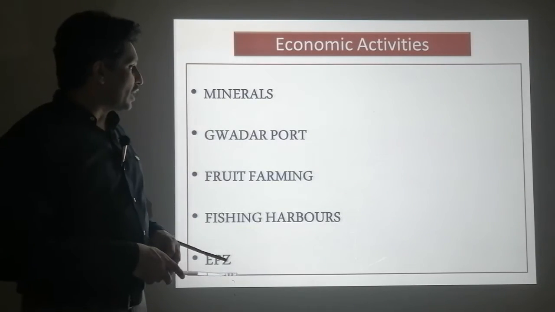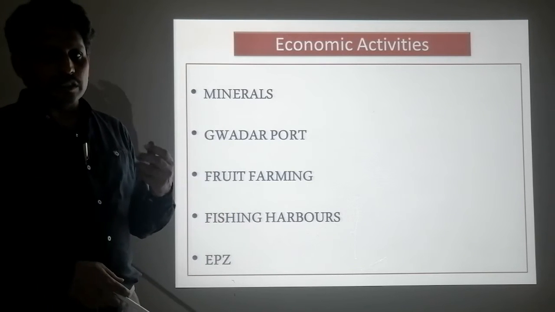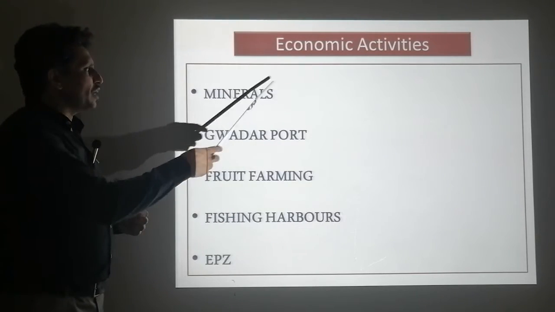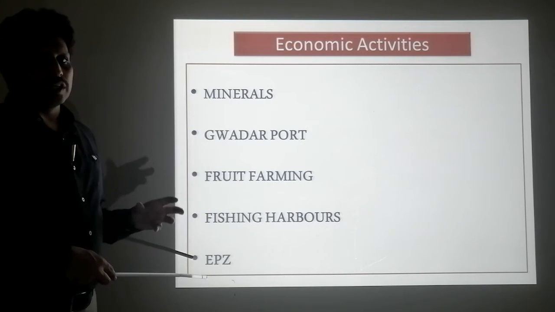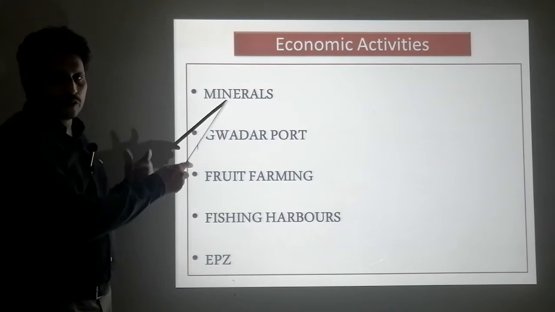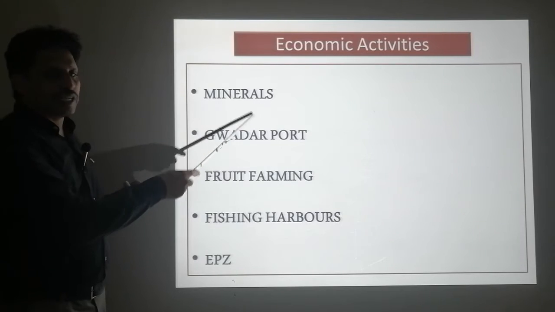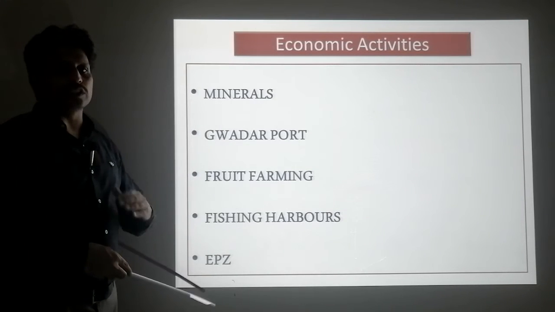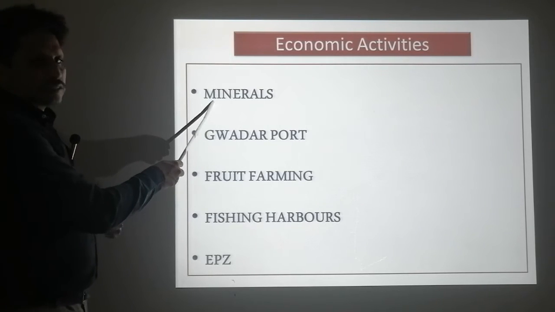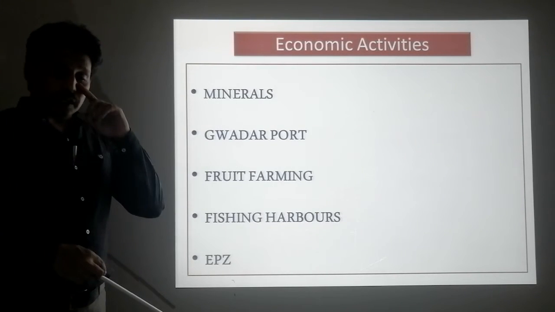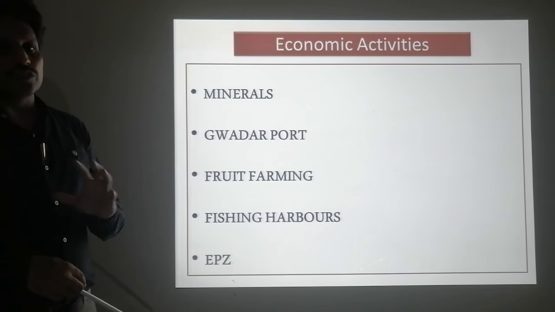Here we will only touch on the economic activities. In another lecture we will cover in detail the economic opportunities in Balochistan, and how Balochistan can feed the whole country. So, minerals: the Balochistan plateau is rich in minerals.